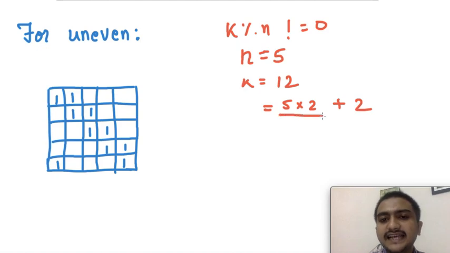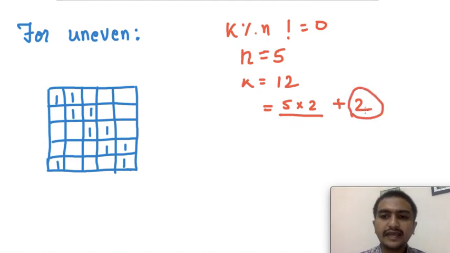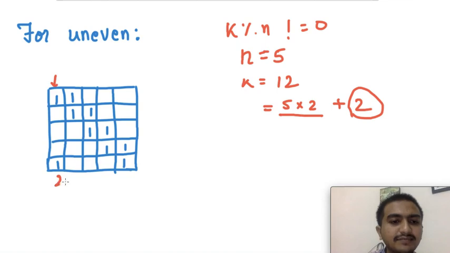So basically each of the rows and columns will have 2 elements, and 2 rows and 2 columns will have 1 extra element, right? This I think I've showed you earlier, right? So if you see here, the diagonal element is filled and the next cyclic element is filled. So each row has a sum of 2 here, right? 2, 2, 2, 2, 2, 2, here also 2, here also 2, right?